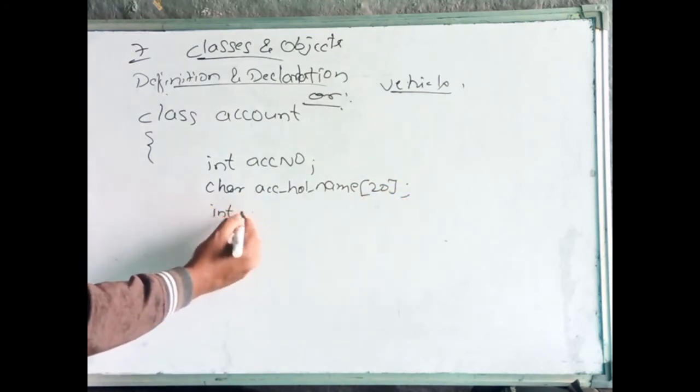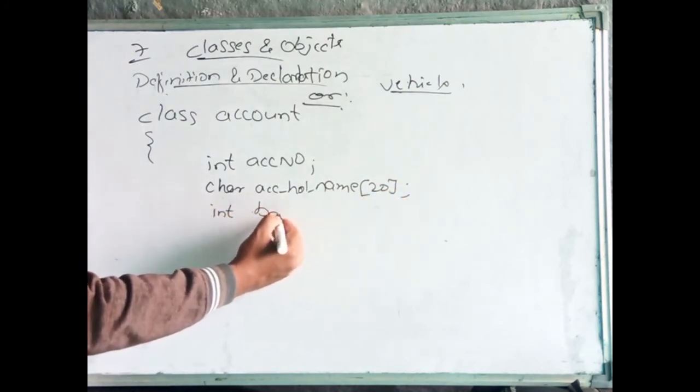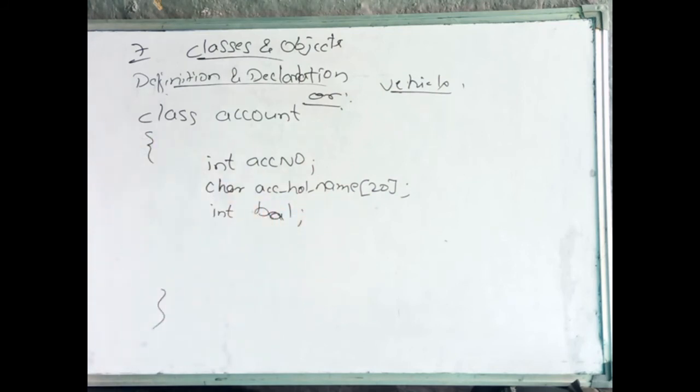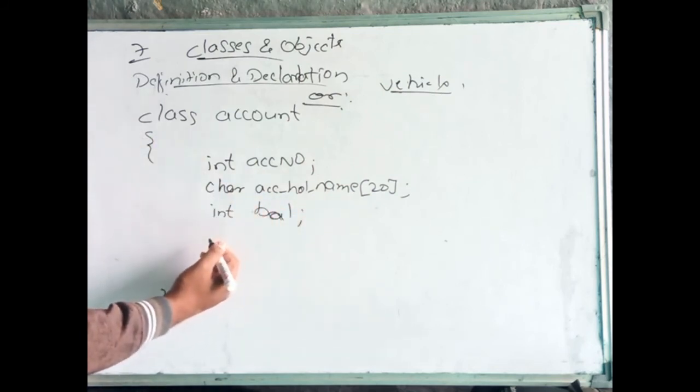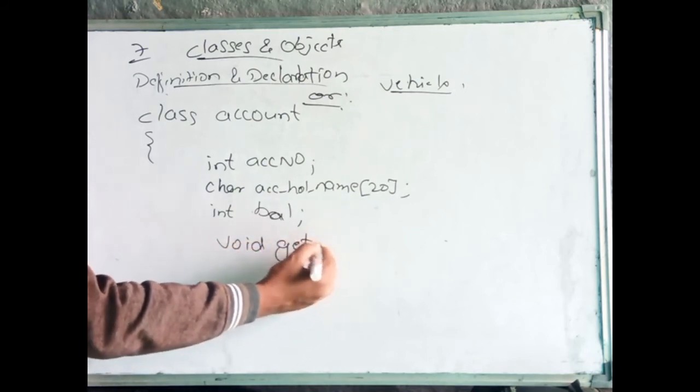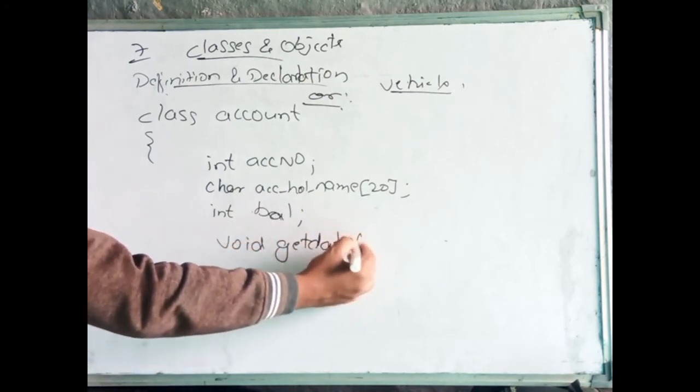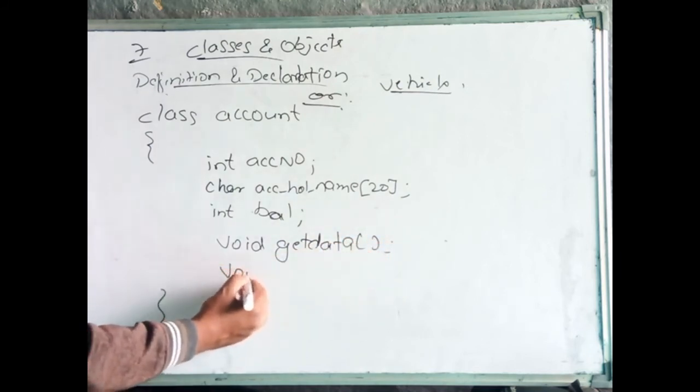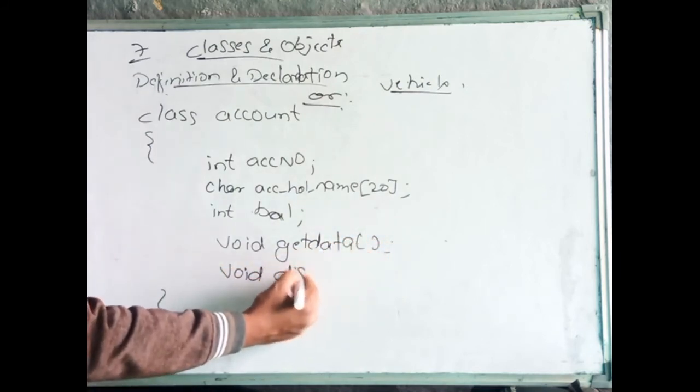Another one is int balance. These are the members. And functions we are writing void. What we can see: we can get data and we can display data.